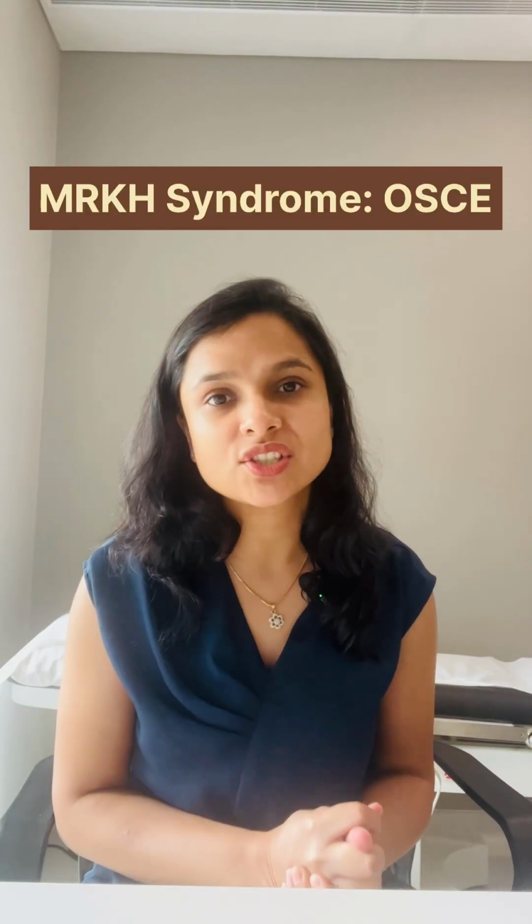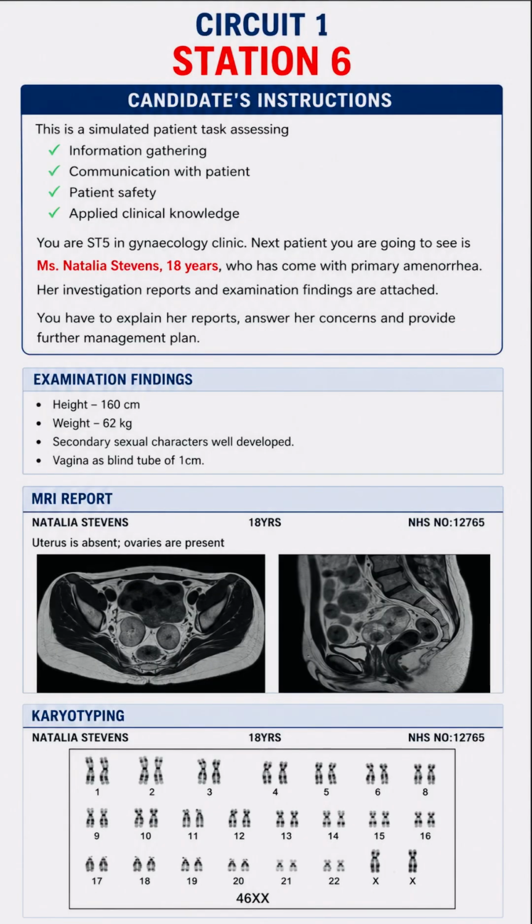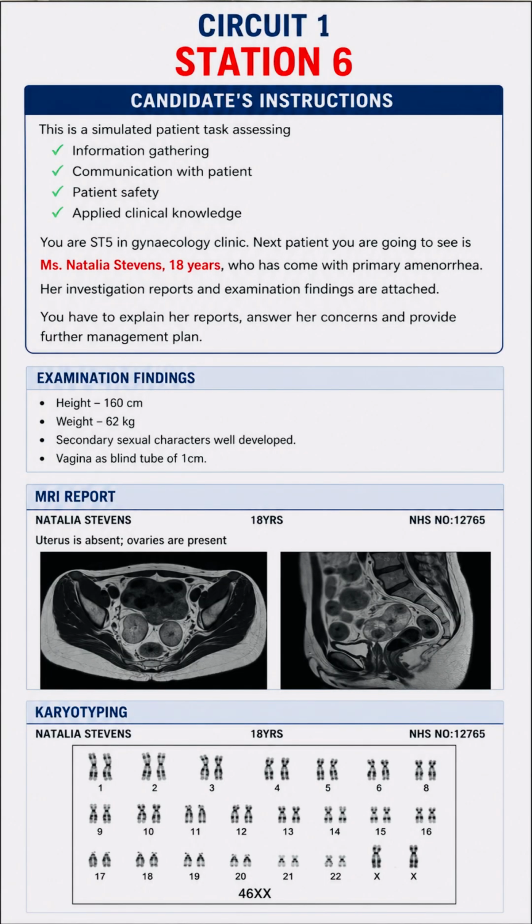Today, let's discuss an OSCE station on MRKH syndrome. So, these are the candidate instructions. Let me show you exactly how to divide your time: 2 minutes outside and 10 minutes inside. So, in the first 2 minutes, when you're reading the instructions, this is your golden time.